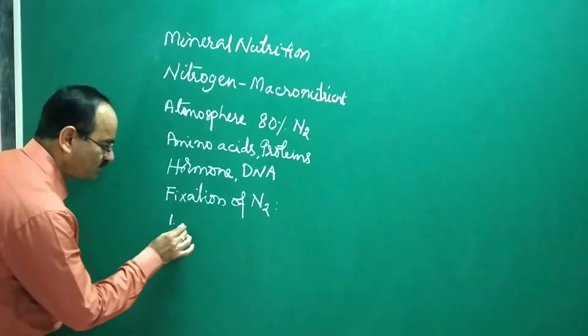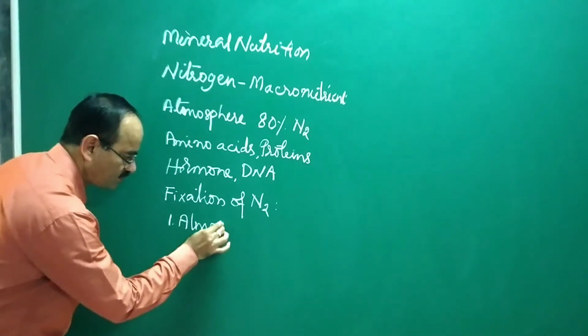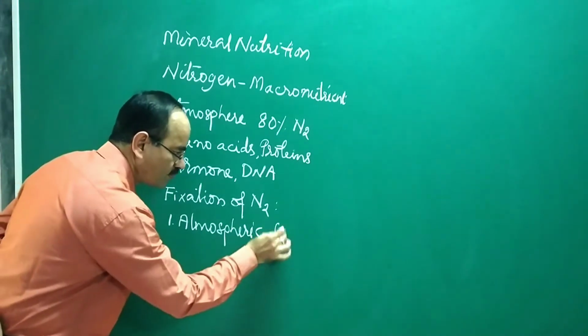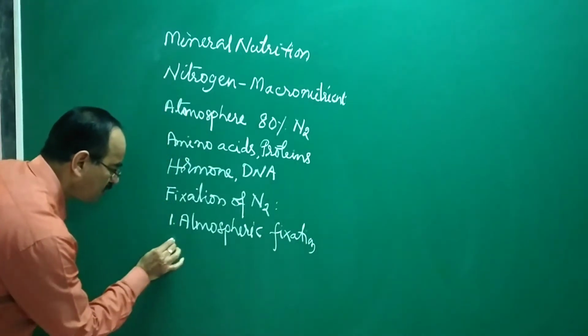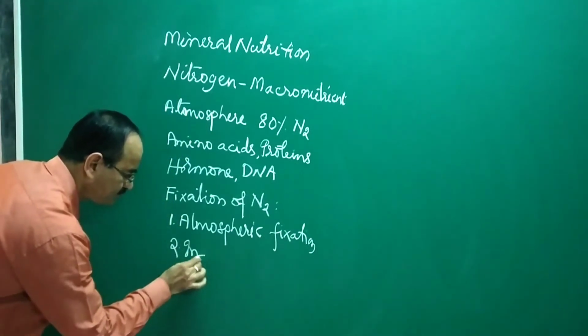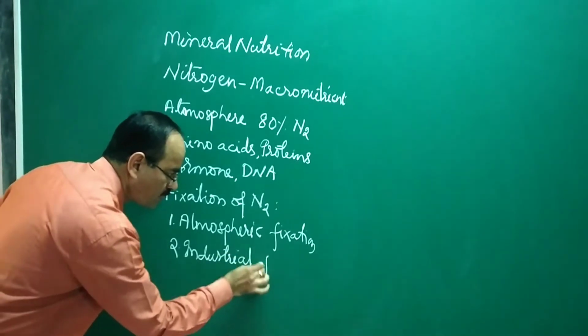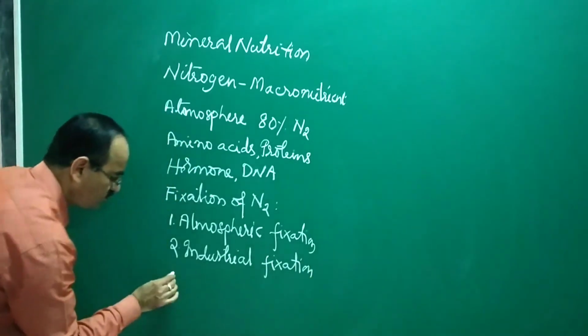One is atmospheric fixation, then industrial fixation, and biological fixation.